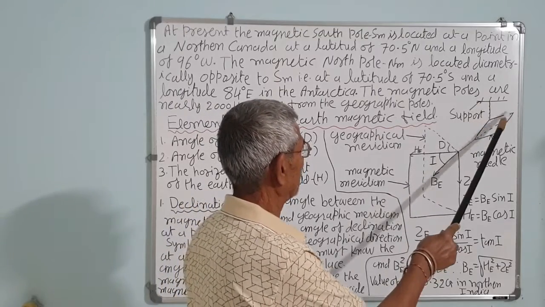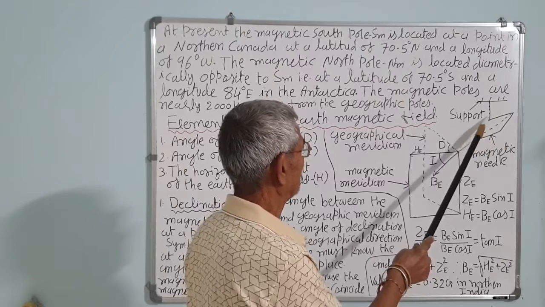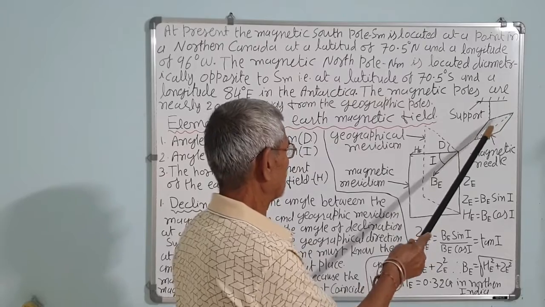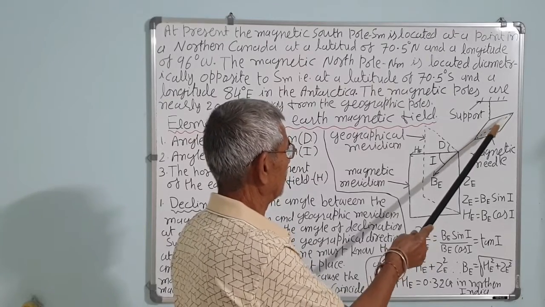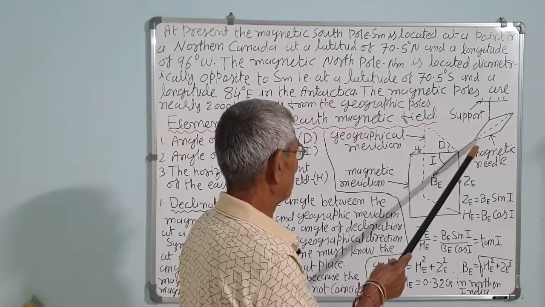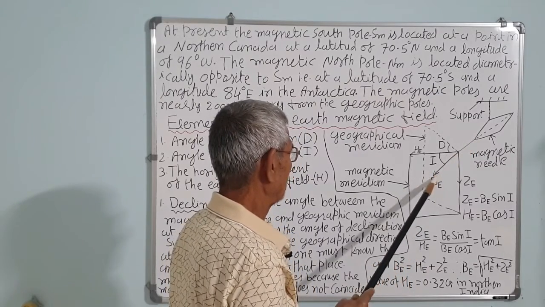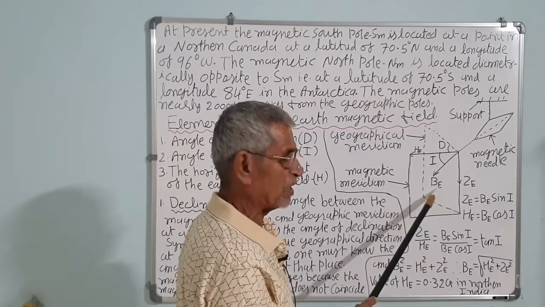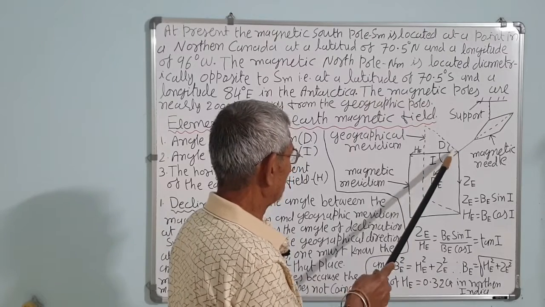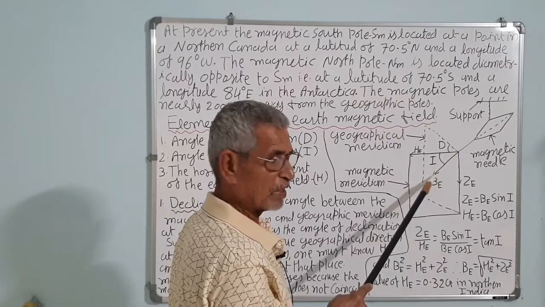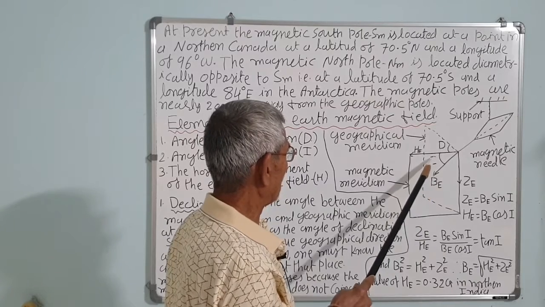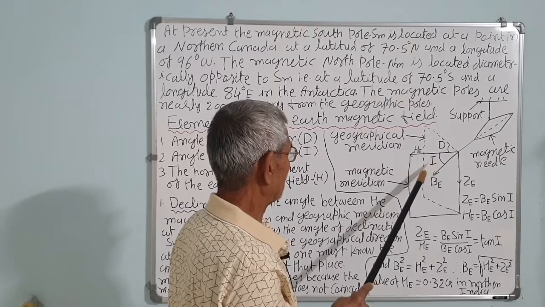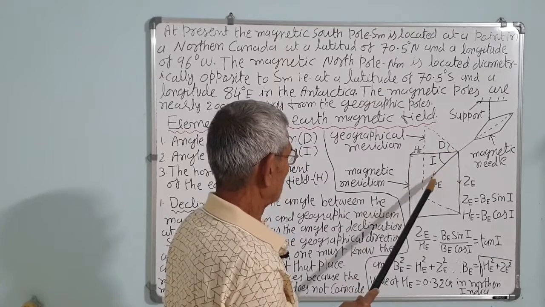Suppose you freely suspend a magnetic needle, this topic we will see in the next lecture. Then it will point in the north and south direction, and it will show the direction of the magnetic field at that place. So this is the direction of the magnetic field. Say the earth's magnetic field direction here is BE. This magnetic field at this place, the earth's magnetic field BE, makes an angle I with the horizontal, that is called the inclination angle. I for inclination, D for declination.